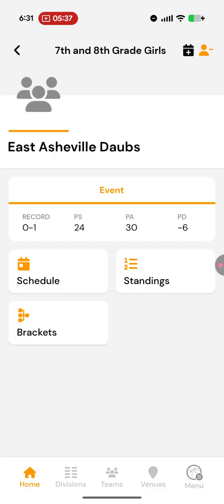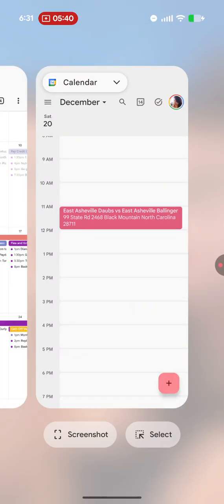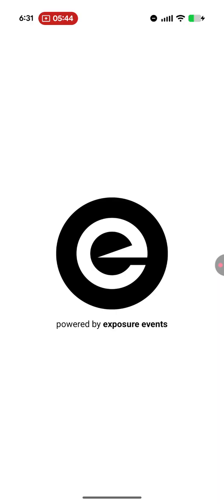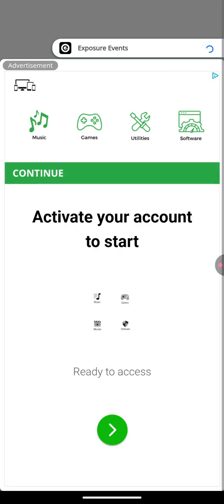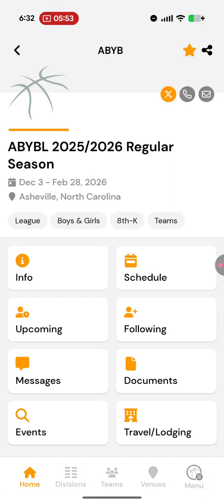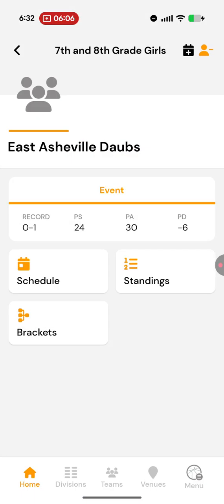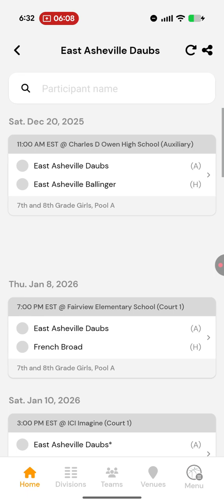And then again, once you close out of here, which I'll do here, and go back over to Exposure, it launches. Make sure you don't touch that ad in the middle. Continue the app on the top right. And then now I happen to be right here in the Asheville Basketball Youth League. It should have taken me back here. I don't know why it did that. But again, to get back to your team, just click the team that you want and you can see the schedule. I hope that helps.